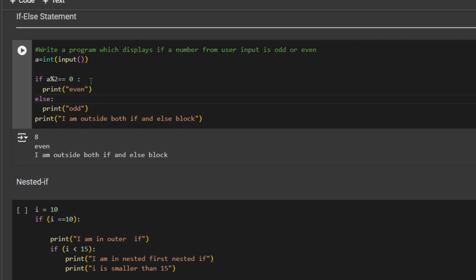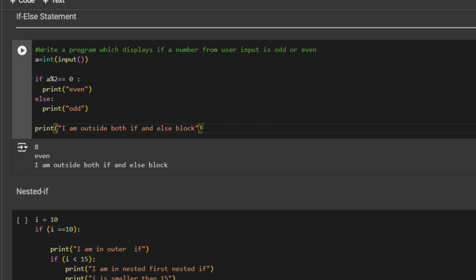So the syntax remains the same: if condition colon, inside if something, and along with that else colon. If this condition, the one highlighted here, is false, then it will go to the else block and execute whatever is there in the else block. And after that, the last statement is already outside the if else block. So anyway, it is going to get printed on the screen.